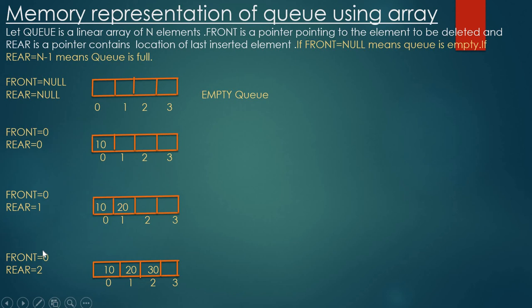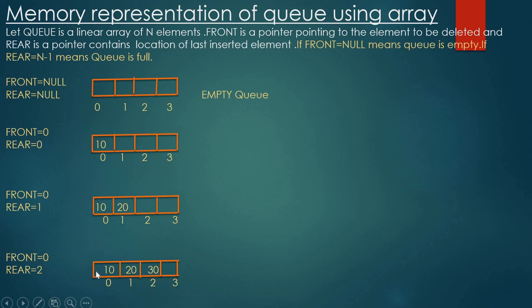Next, we need to insert one more element, 30, at the back of 20. For that, again we need to increment the value of rear. Rear was 1, and now rear changes to 2, incremented by 1, and in that position we insert the element 30. Now front is equal to 0 and rear is equal to 2. This is the back position, and this is the front end.